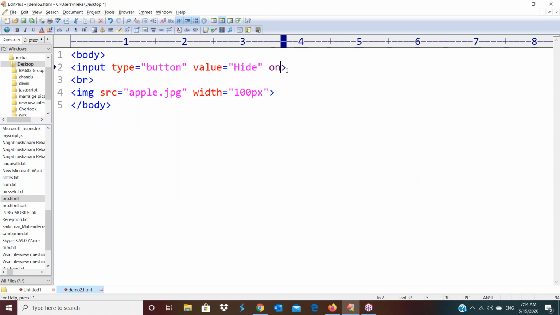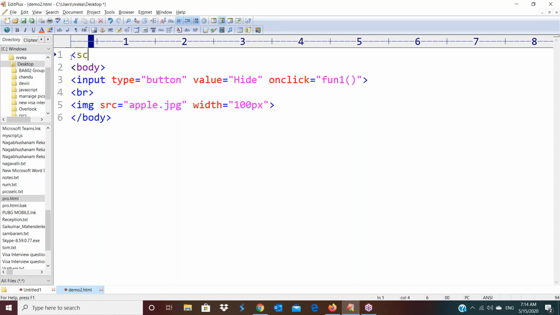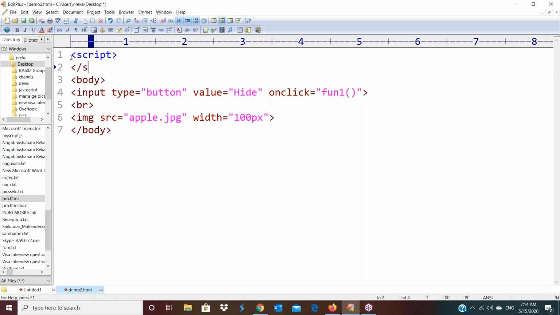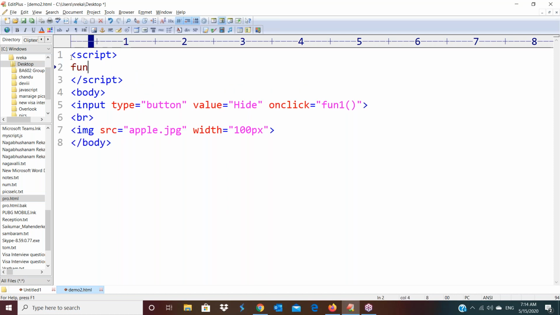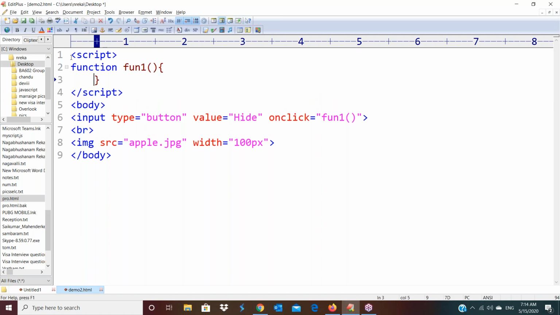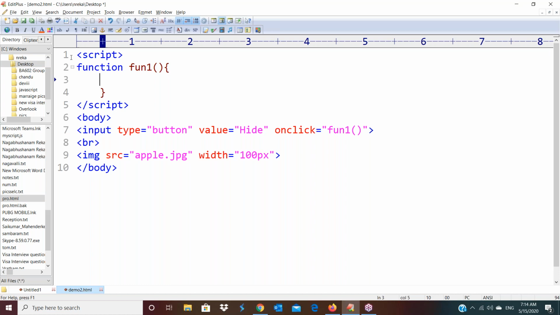For that I'm going to write some code. When the user clicks on the button control, I want to hide the image, so for that I'm calling one function. This script, JavaScript, I'm writing first of all. I'm repeating once again: don't try to understand this code now. I will explain the same things in Angular. Here I'm going to show you the difference between JavaScript and AngularJS. Now we are providing an ID, something like this. One statement I'm writing here, document.